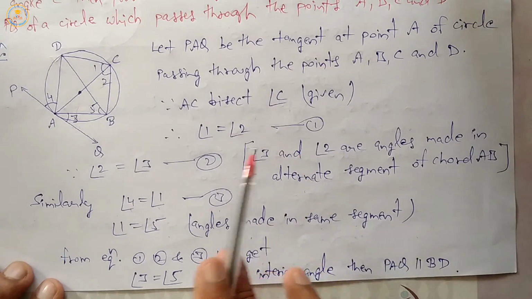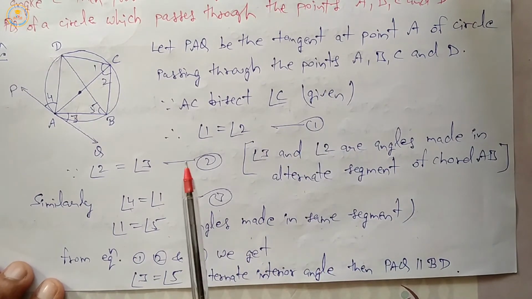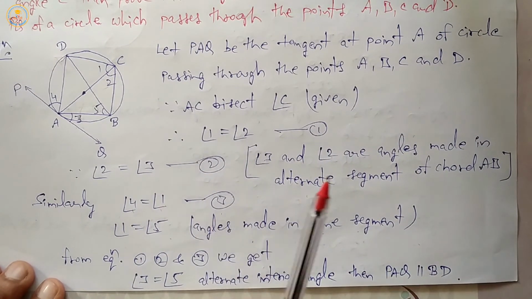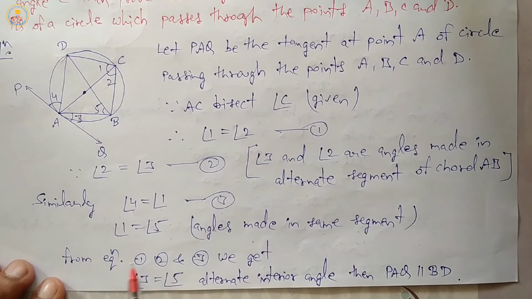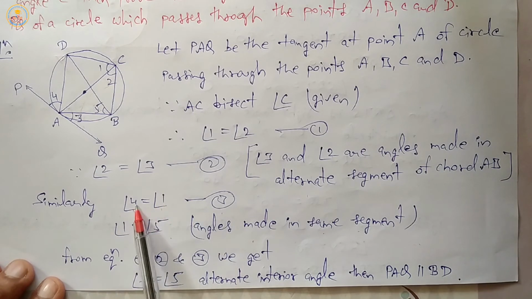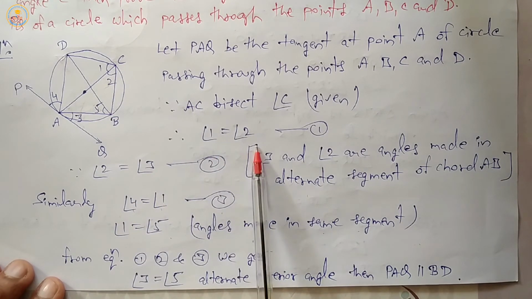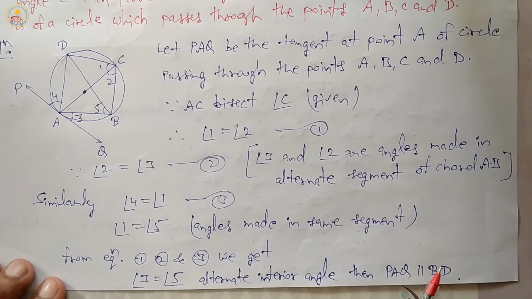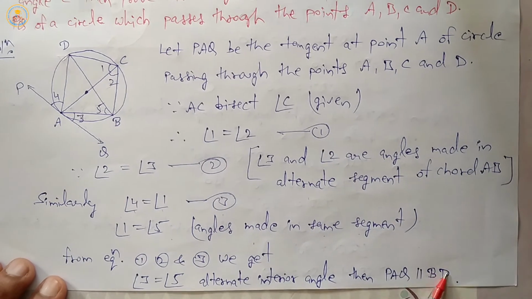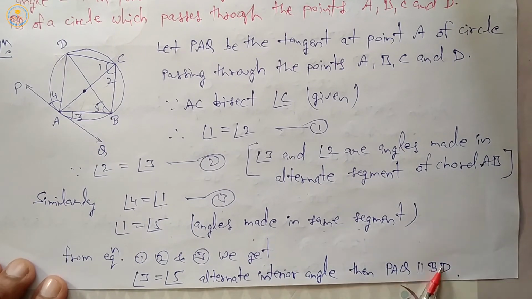Now by equation first, second and third, we get angle 3, angle 4 equals 1, and 1 equals 2, 2 equals 3 and 3 equals 5. It means we can say that angle 3 equals angle 5. Angle 3 equals angle 5 means alternate interior angles. Then PAQ is parallel to BD.